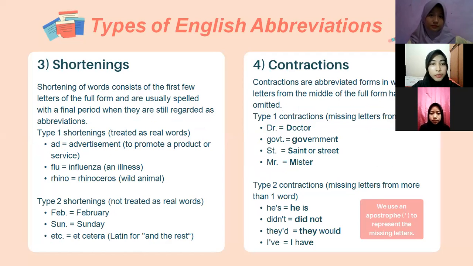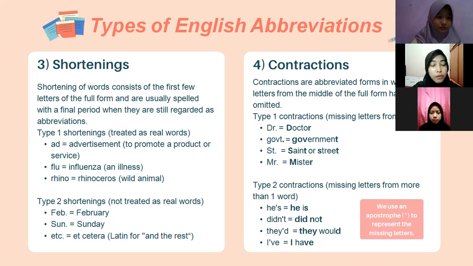The other type of English abbreviation is shortenings. Shortenings of words consist of the first few letters of the full form and are usually spelled with a final period when they are still regarded as abbreviations. There are two types of shortenings. The first type is shortenings that are treated as real words. The examples are ad for advertisement, flu for influenza, and rhino for rhinoceros.